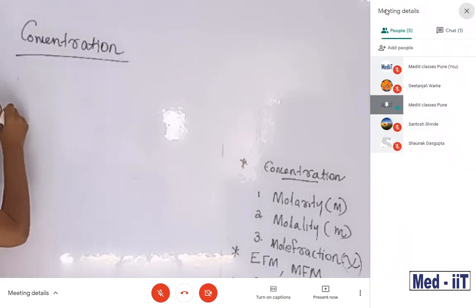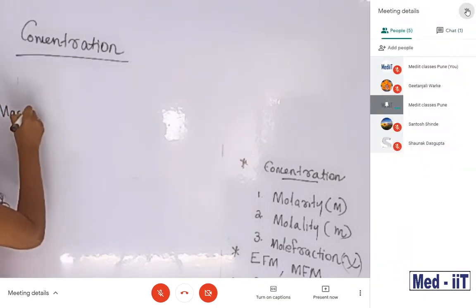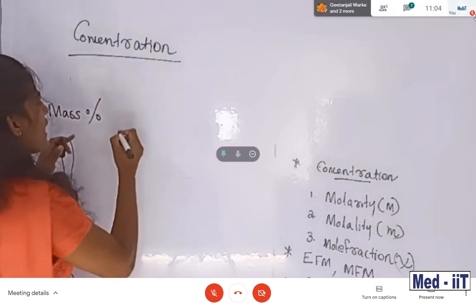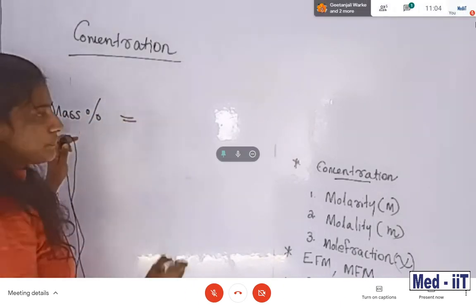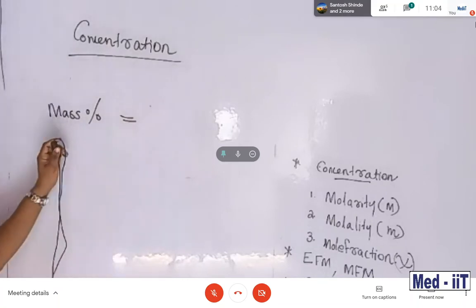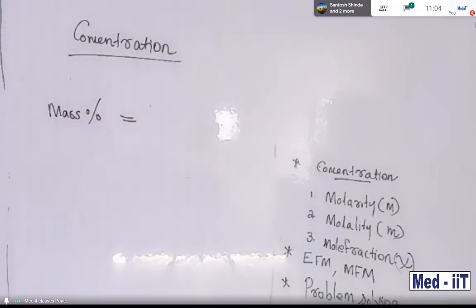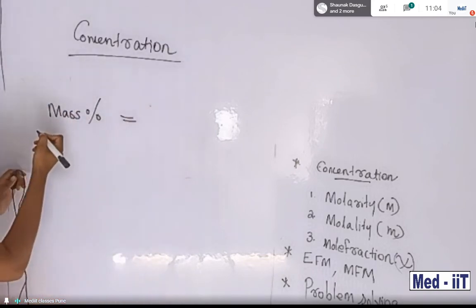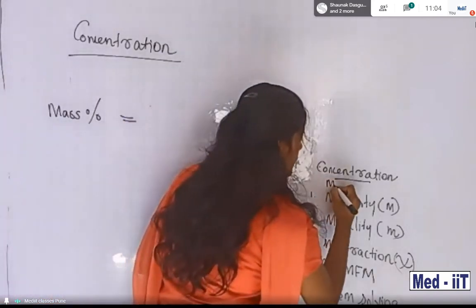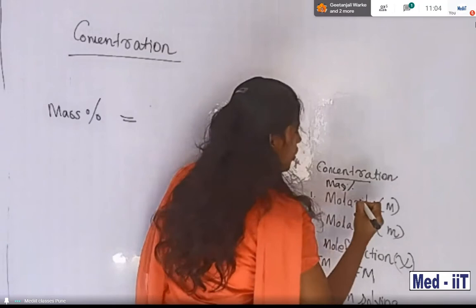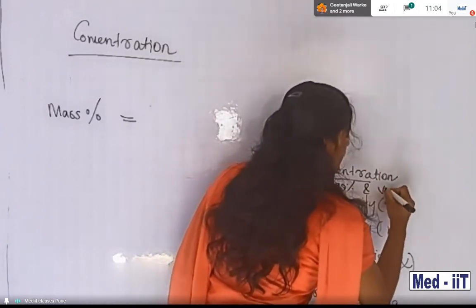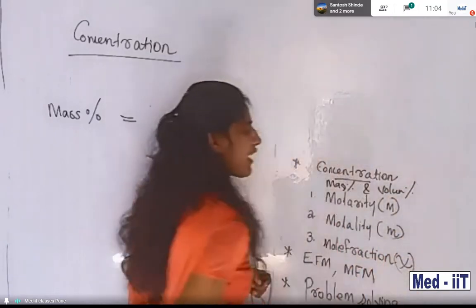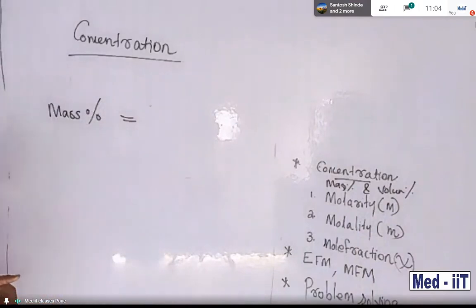Mass percentage is there. Mass percentage and volume percentage are also other quantities for expressing concentration.